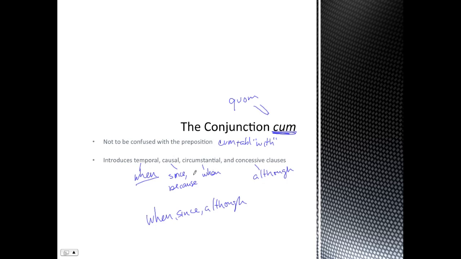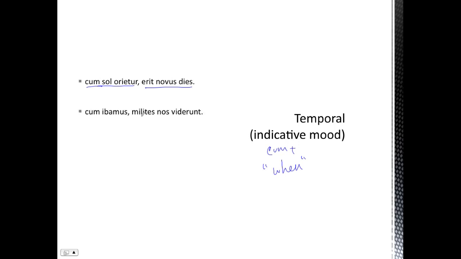So we'll take a look at these four different types of cum clauses. The first is the temporal. You're going to have the conjunction cum, and the verb in that clause will be in the indicative mood. This is just going to be translated as when. So when the sun rises, it will be a new day. We're just talking about the time. When this happens, this will be the situation. There's no sense of causality or anything else in this sentence.